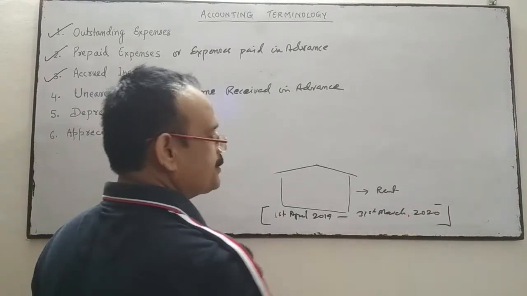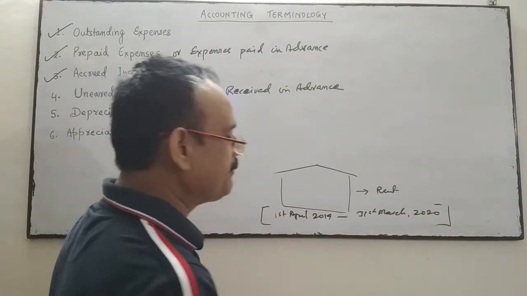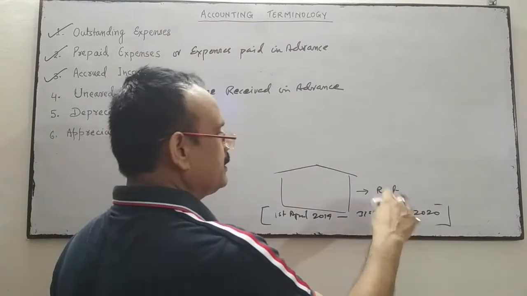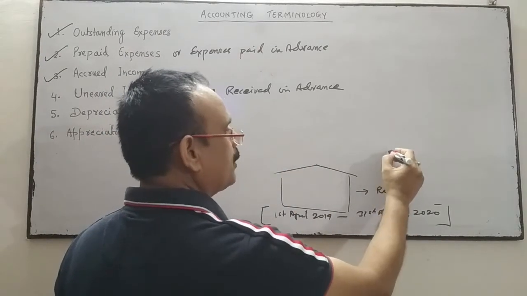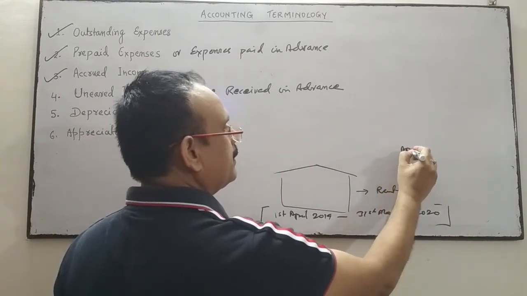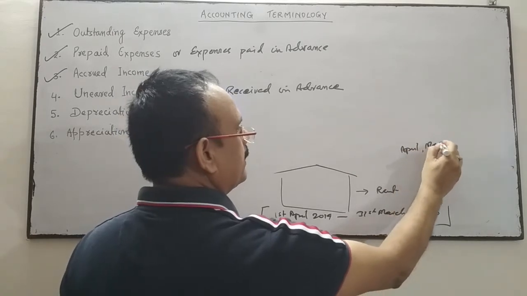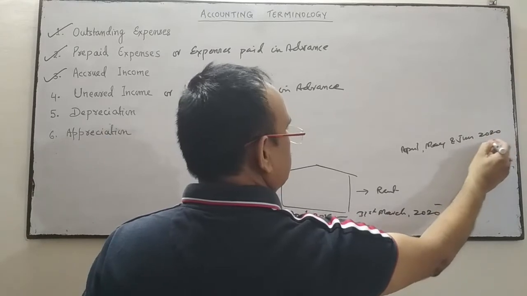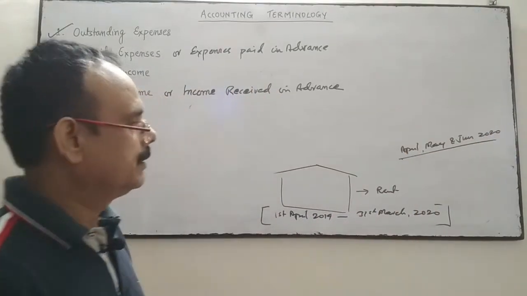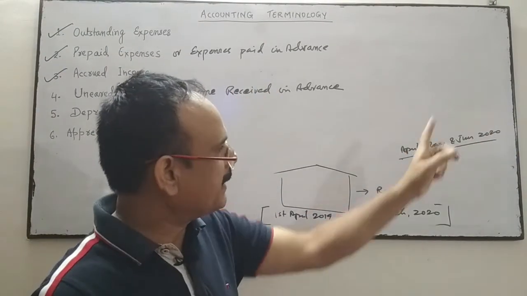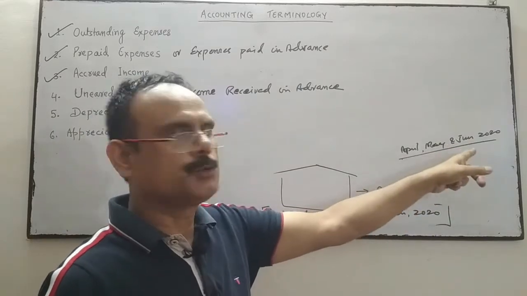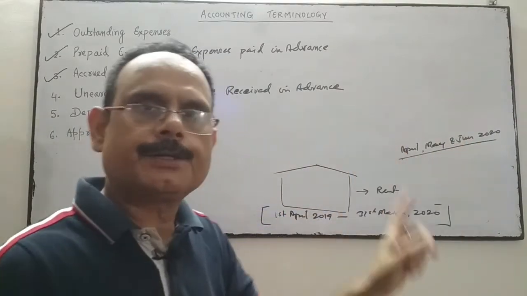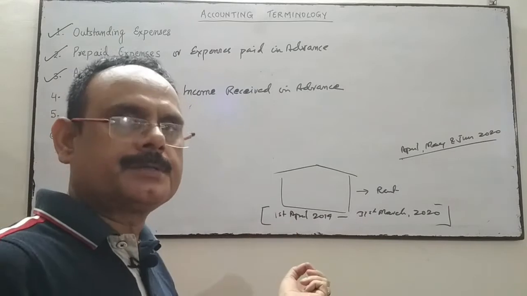This is the current financial year, but the tenant has given in advance the rent for the months of April, May and June 2020. Means for the next financial year, April, May and June rent is given by the tenant to the business in advance.